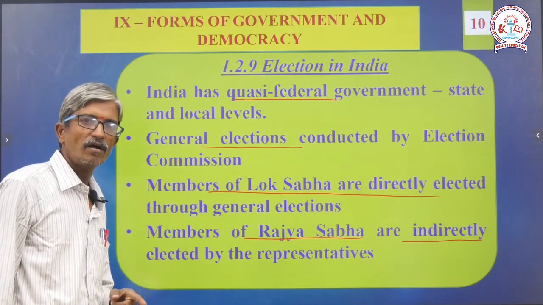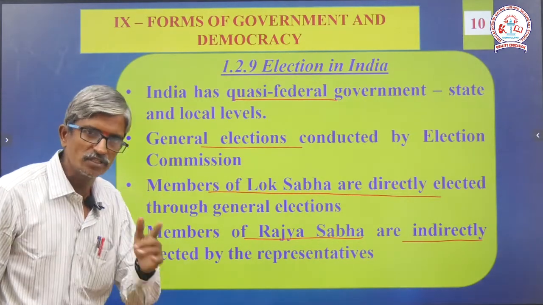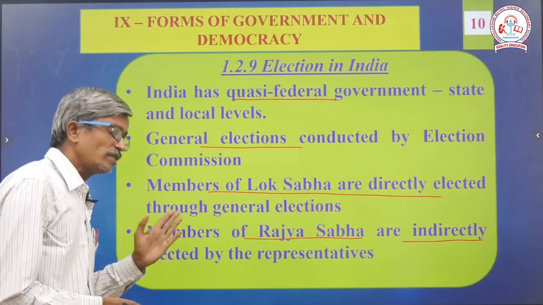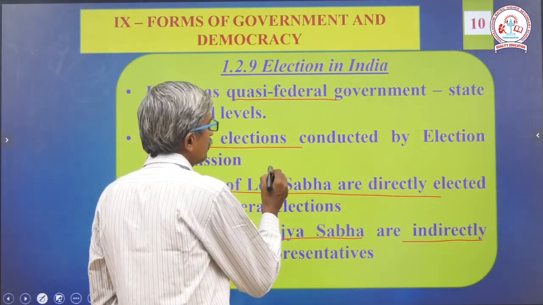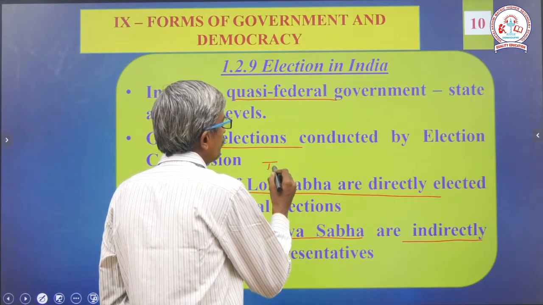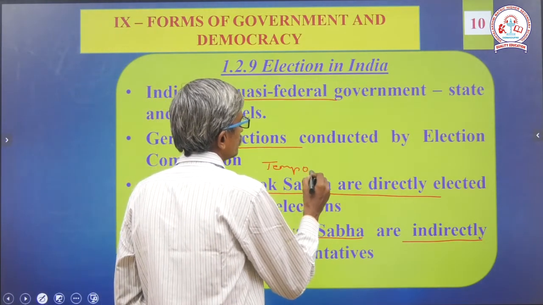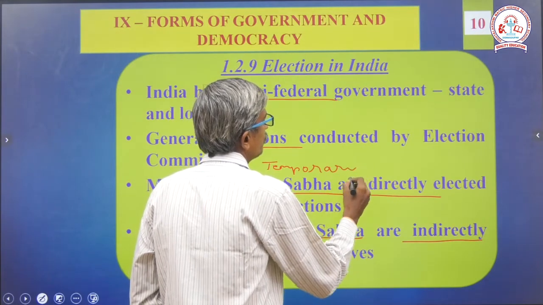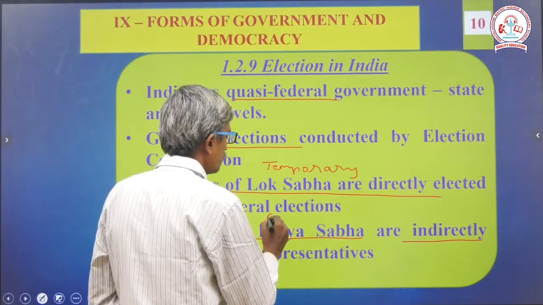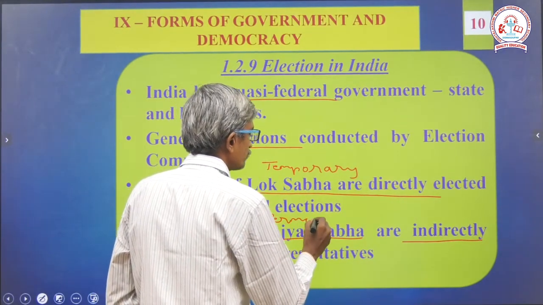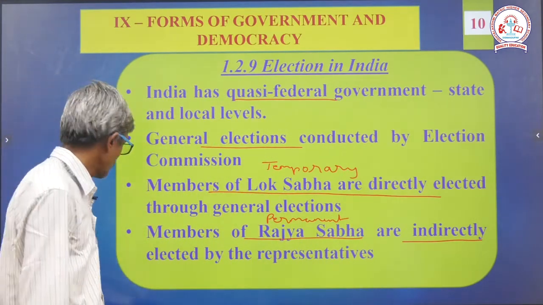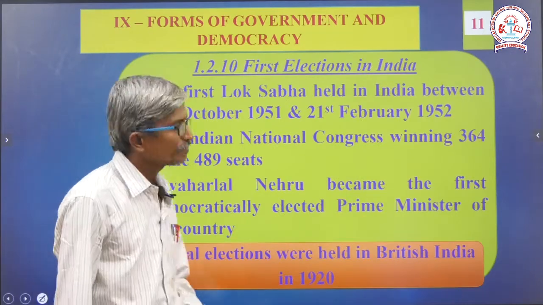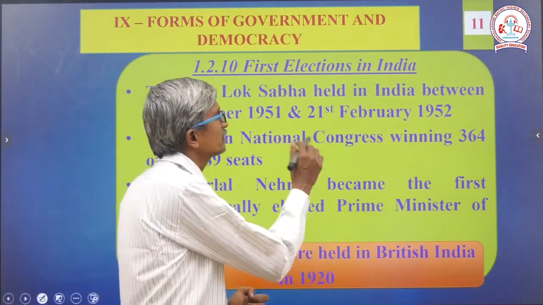Members of Lok Sabha are elected through general election directly. But for the members of Rajya Sabha, the major difference between Lok Sabha and Rajya Sabha is this: Lok Sabha is a temporary house and Rajya Sabha is a permanent house. The permanent house members are elected through indirect election.